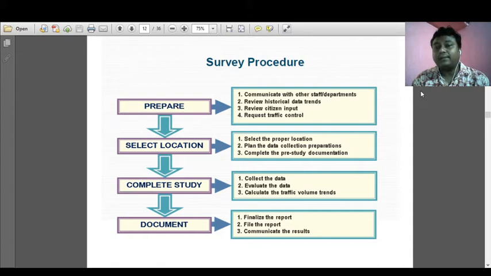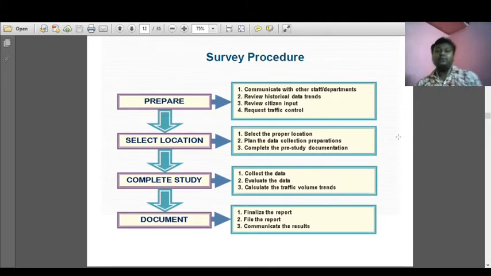Next is to plan the data collection preparation, and complete the pre-study documentation. Complete the study: collect the data, evaluate the data, calculate the traffic volume trends, and finally the reports are prepared, the reports are filed and the results communicated. So these are the survey procedures.